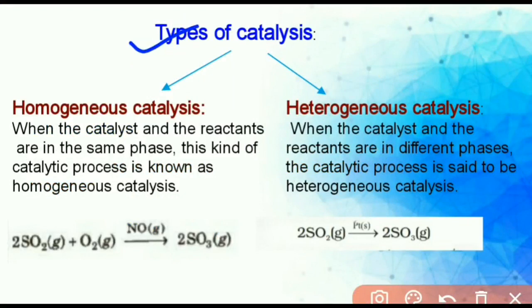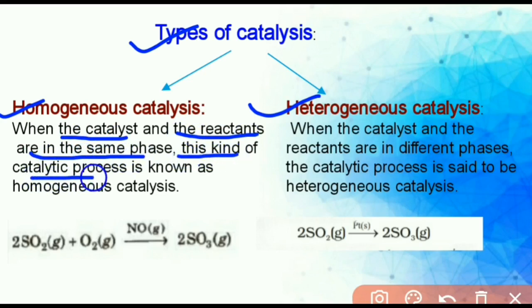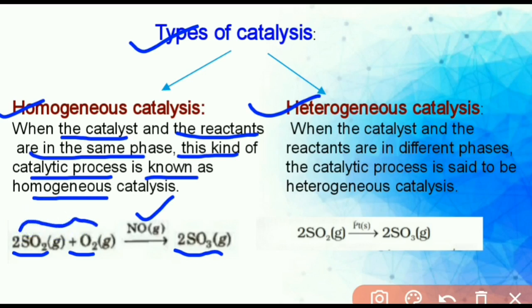Types of catalysis. There are two types of catalysis: homogeneous catalysis and heterogeneous catalysis. When the catalyst and reactant are in the same phase, this kind of catalysis is known as homogeneous catalysis. For example, in the chemical reaction, sulfur dioxide reacts with oxygen in the presence of nitrogen oxide catalyst and forms sulfur trioxide. We can see that in this equation, reactant and catalyst are both in the same physical state.